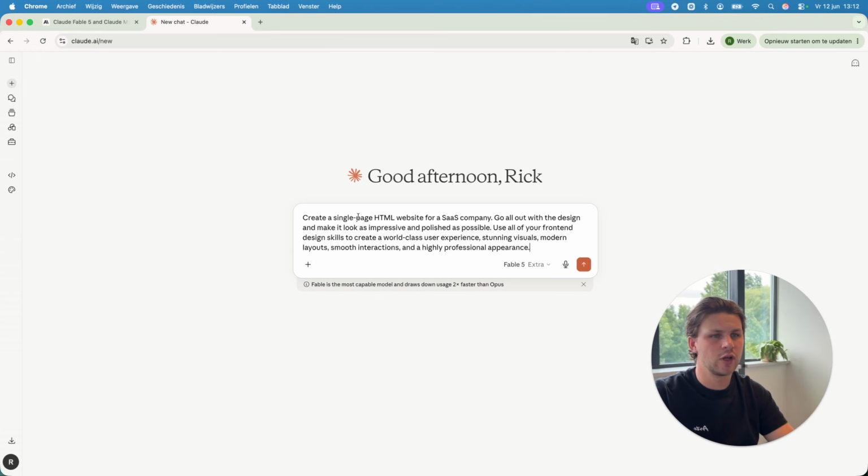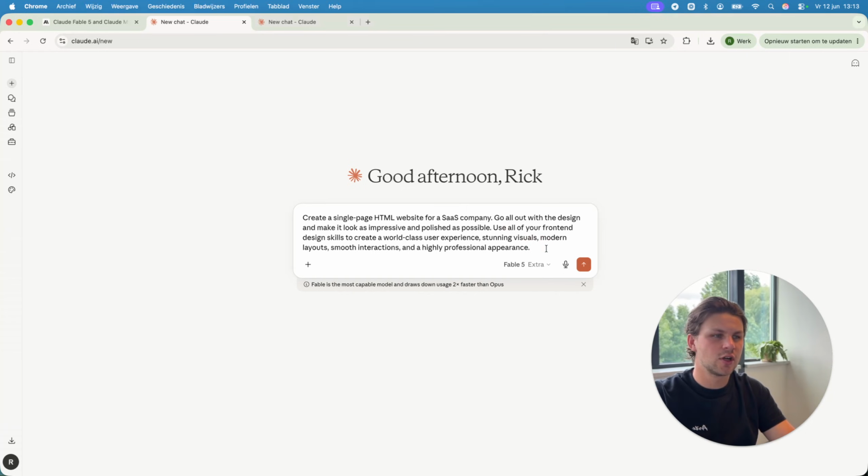We can do this by creating a single page HTML website for a SaaS company. Go all out on the design and make it look as impressive and polished as possible. Use all your front-end design skills to create a world-class user experience, stunning visuals, modern layouts, smooth interactions, and a highly professional appearance. And this is the test that we are going to run, guys. And we are going to run this side by side.